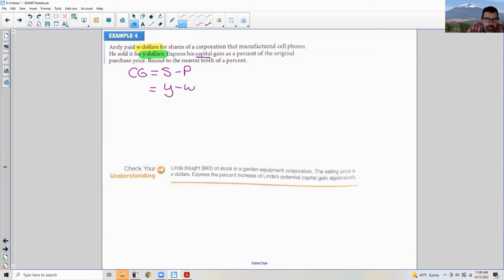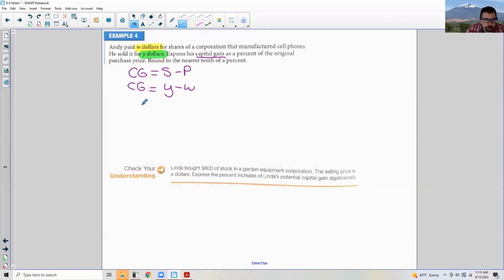Express his capital gain as a percent. So his capital gains was this. As a percent, you take what you sold it for minus what you bought it for, divide it by what you bought it for, and then multiply by 100 to get it out of decimal form.